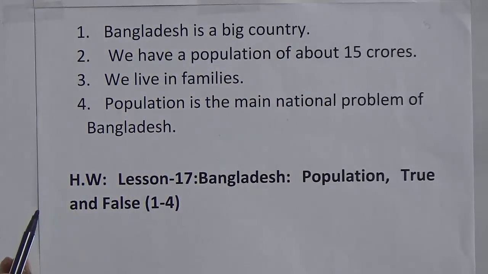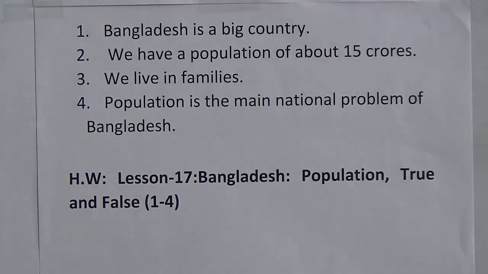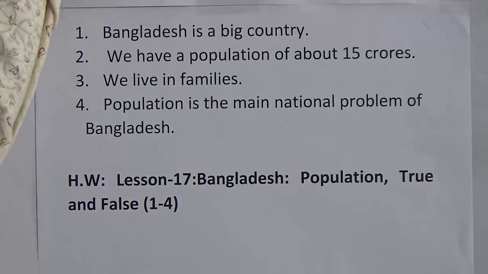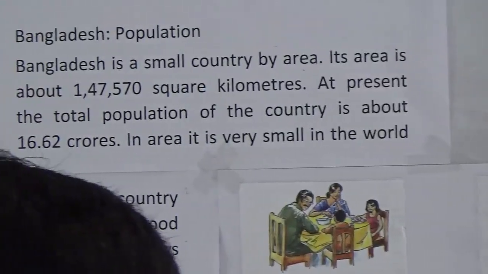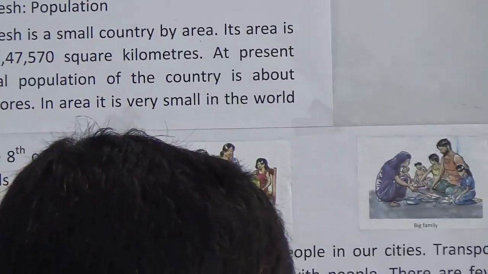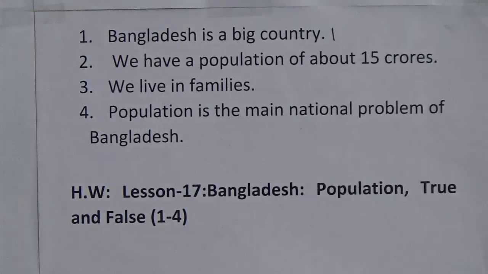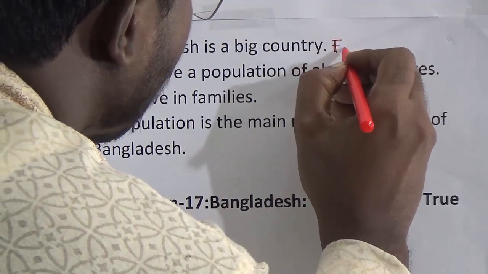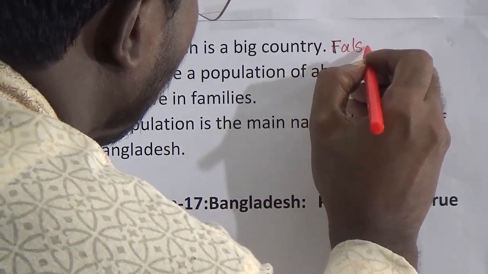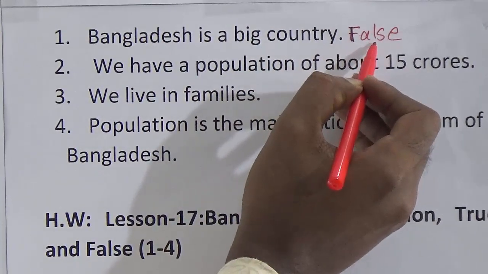To identify whether it is true or false, we will go to the passage. Bangladesh is a small country by area. So look here, it is a small country, but it is written here big country, so it will be false. I will write in red pen so that you can easily understand. Bangladesh is a big country, it is false.